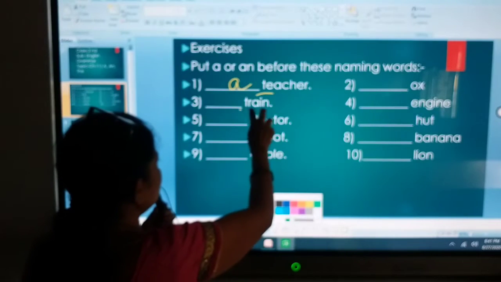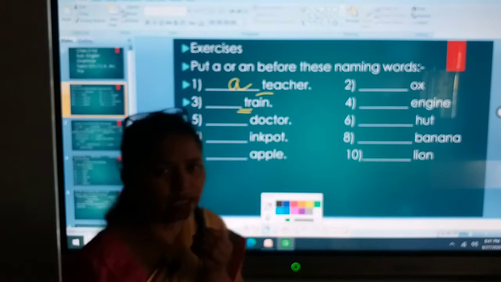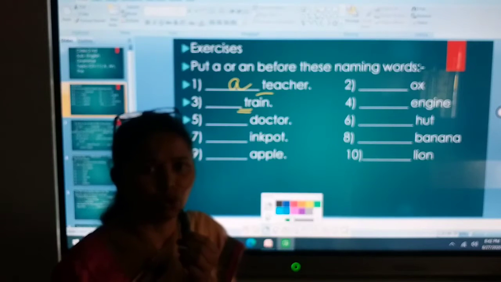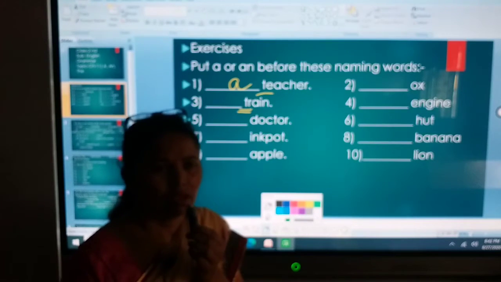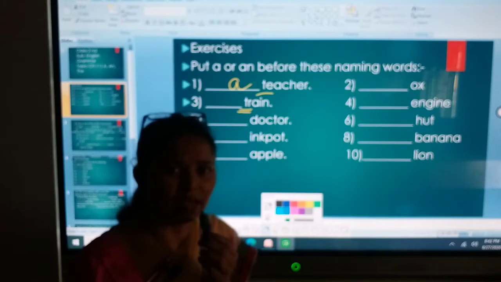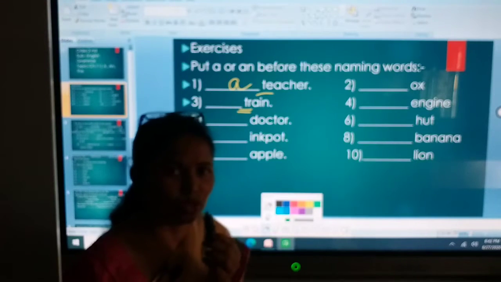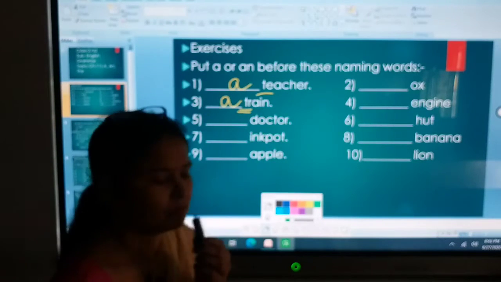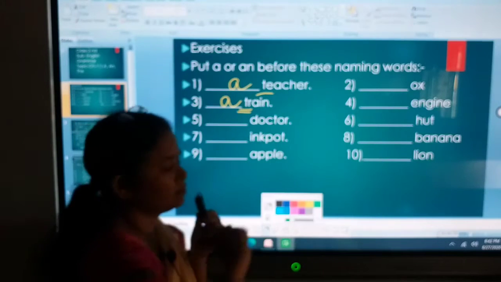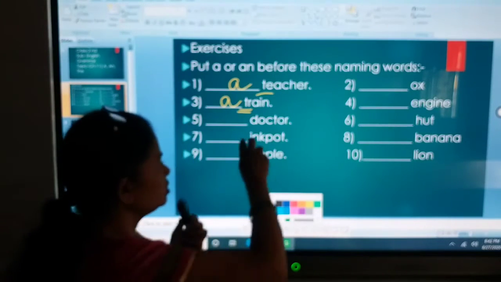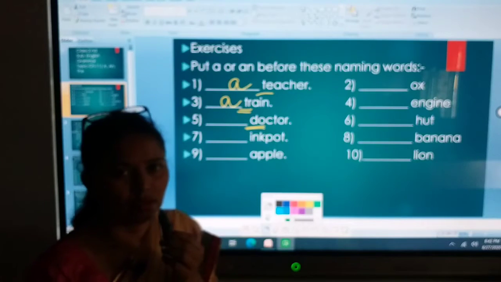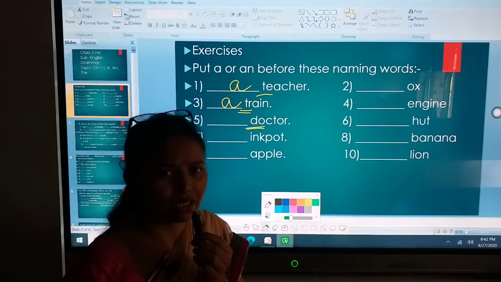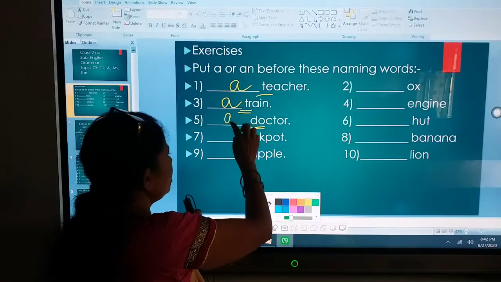Next is dash train. Now see the first letter of train. It begins with T. Now T, as you know, is a consonant. Vowels are A, E, I, O, U, and the rest of the letters are consonants. So here also a will come. Next is dash doctor. Doctor begins with the letter D. Now D is also a consonant, so here also a will come.